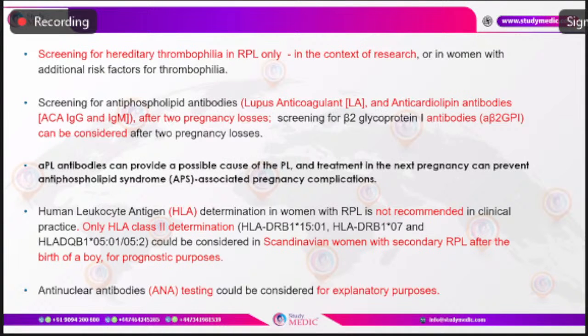Now, coming to acquired thrombophilia, that's the antiphospholipid antibodies, by doing lupus anticoagulant and anticardiolipin antibodies. We all know that antiphospholipid antibody syndrome is diagnosed by the revised Sapporo criteria, and that still holds good even now. For the revised Sapporo criteria, we need at least one clinical criterion and along with that, one laboratory criterion.